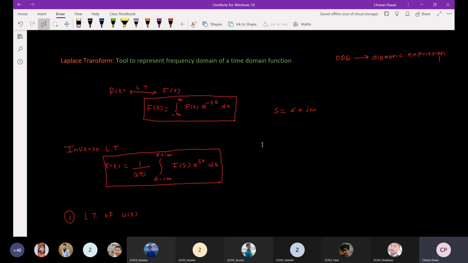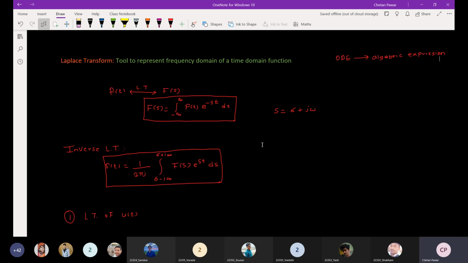Someone replies, sir, because non-convergent signals in the Fourier transform get converted to convergent signals in the Laplace transform. Okay, good. So for a stable system, you can use the Fourier transform for the frequency domain representation.